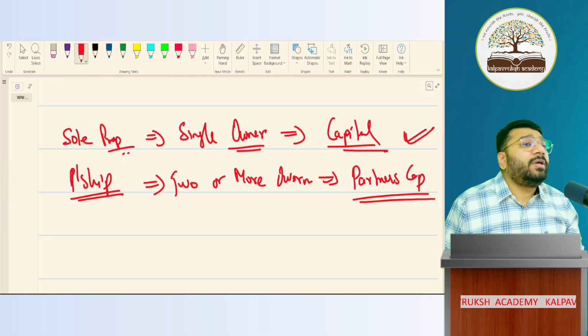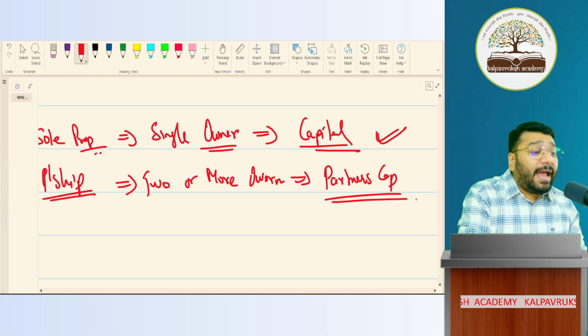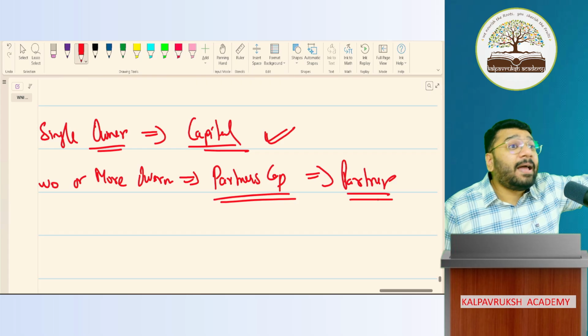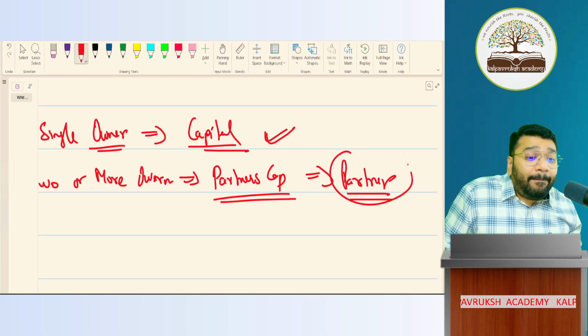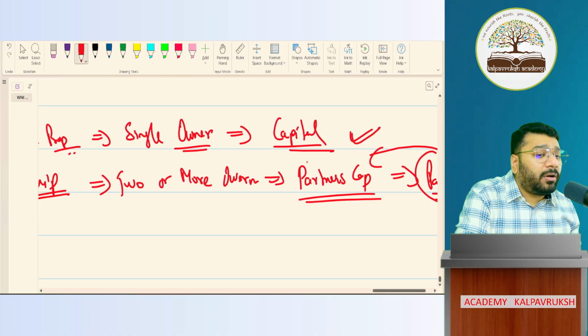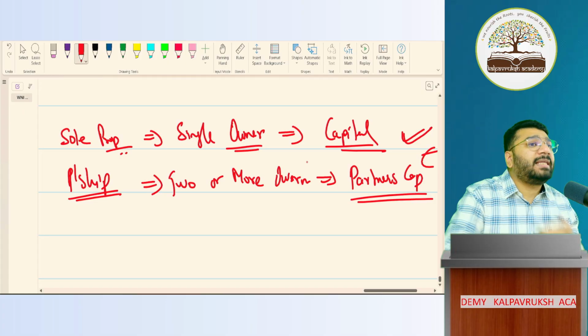The capital contributed by the owner in the partnership business is called partners capital. What is it called? Partners capital. And here the owner is not called an owner, the owner is called a partner. The capital contributed by the partner is called partners capital. Got it, not got it? Both are the same, but the terminology is different.